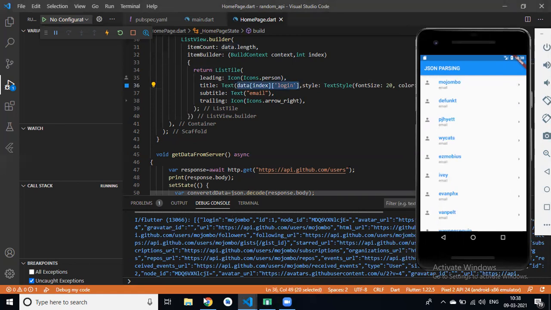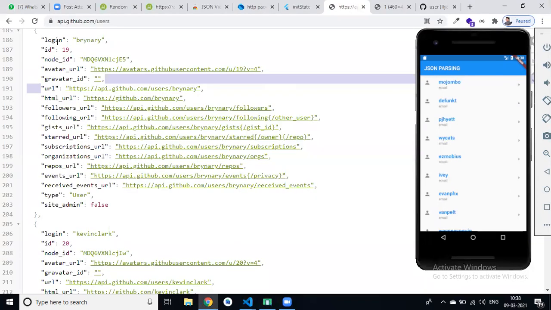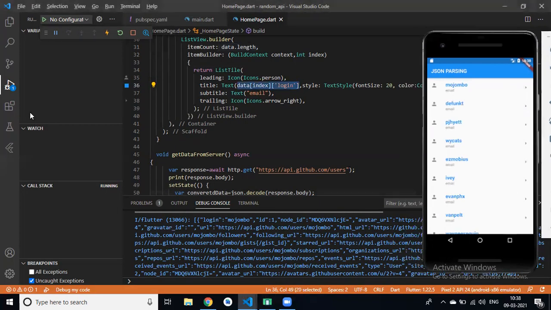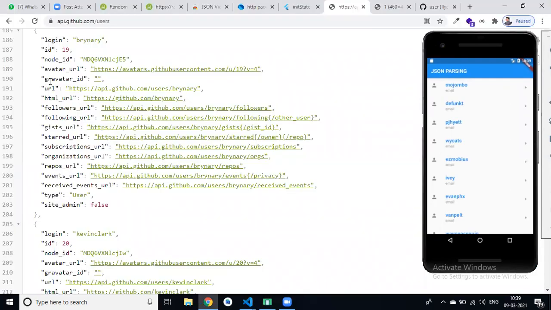Basically, this key gives login. This is the username, right? And instead of this email, we can display URL.